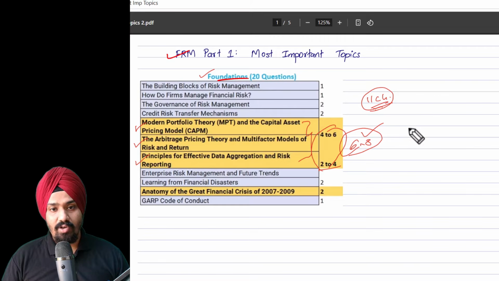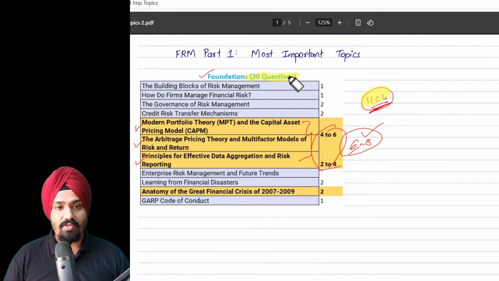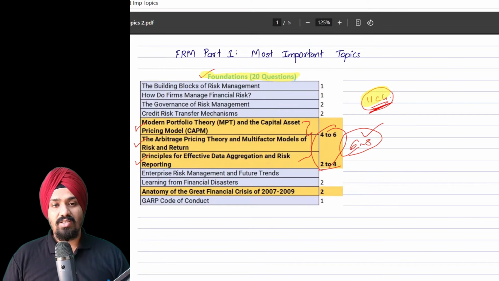For foundations, I do not have the entire specific topics that you should be targeting. But again, my entire focus is that we have 11 chapters in foundations, which is very few in number, and you get 20 questions. So when you have your FRM Part 1 exam, it is really important that you focus on the entire foundations of risk management. Allocate some time. Do not neglect foundations of risk management. This is very crucial.